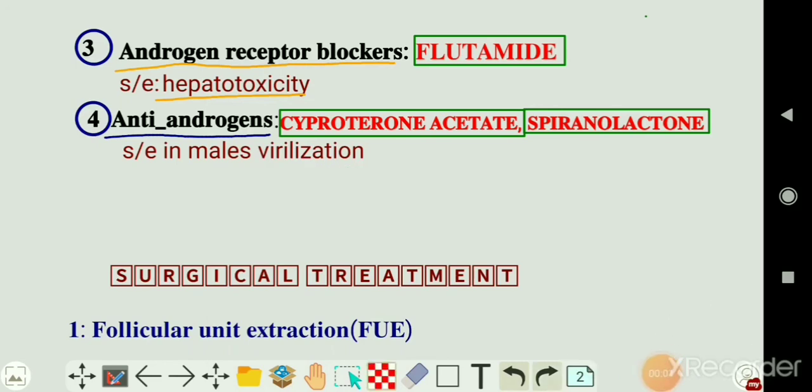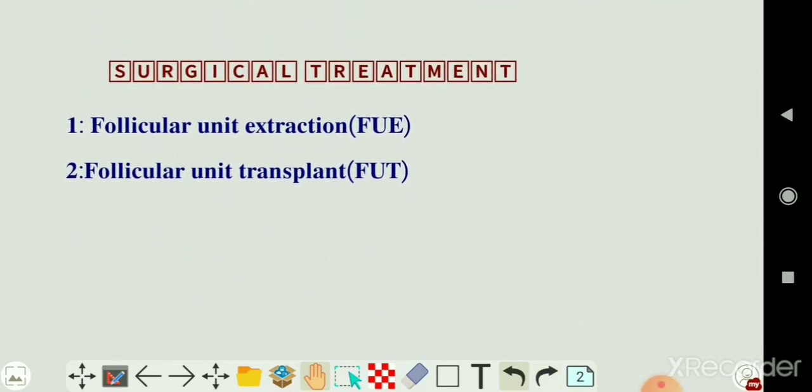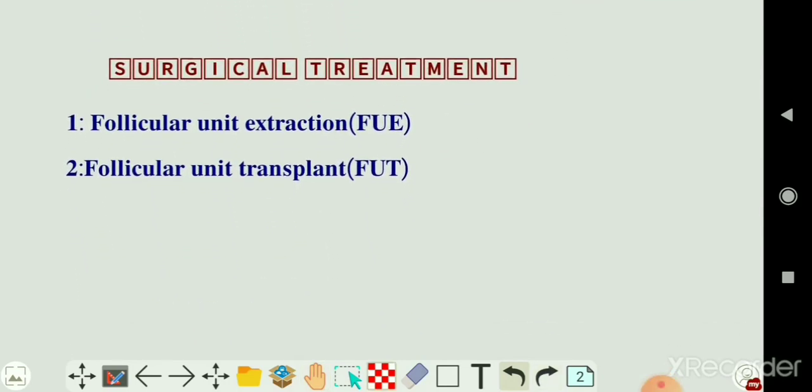If above medical treatments are not helpful, then go for surgical treatment, that is hair transplant. There are two techniques of hair transplant. The first one is called follicular unit extraction or FUE, and the second technique is called follicular unit transplant or FUT. Follicular unit extraction technique is commonly used, and it is an advanced technique because after surgery no surgical scar is left. But in case of follicular unit transplant, surgical scar is left after the surgery.